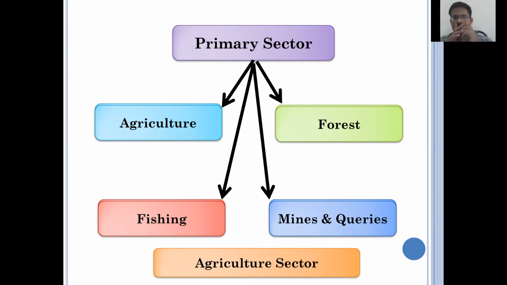The primary sector is the heart of the Indian economy, because the maximum population works in it. More than 60% of the population still depends on the primary sector, and the maximum number still depends on agriculture only. Agriculture, forestry, fishing, and mines and quarries are the subsectors of the primary sector.